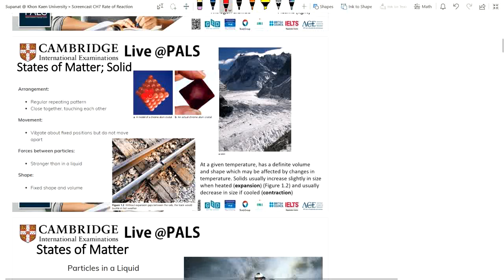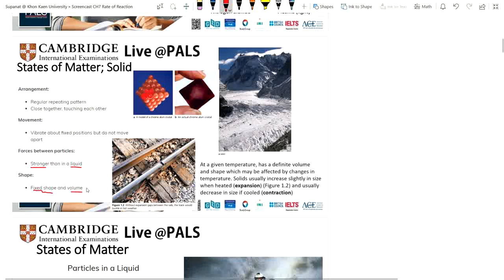And for the movement, they vibrate about fixed positions, but do not move apart. They can vibrate at a fixed position, but they can't move apart from each other. And the forces between the particles are stronger than in the liquid, because the particles stay close together and touch each other. That's why the forces between particles are stronger. And a solid has a fixed shape and volume.